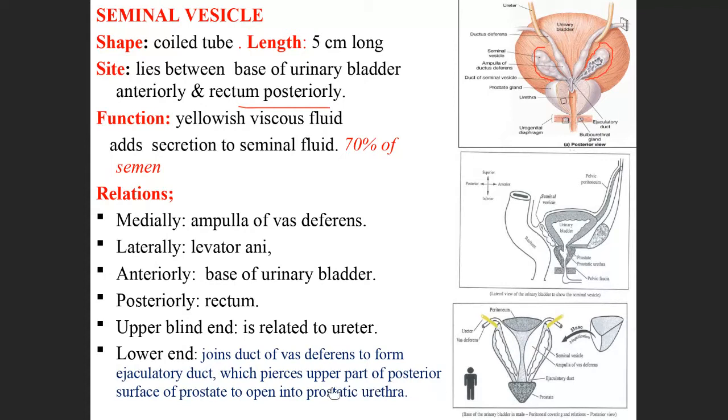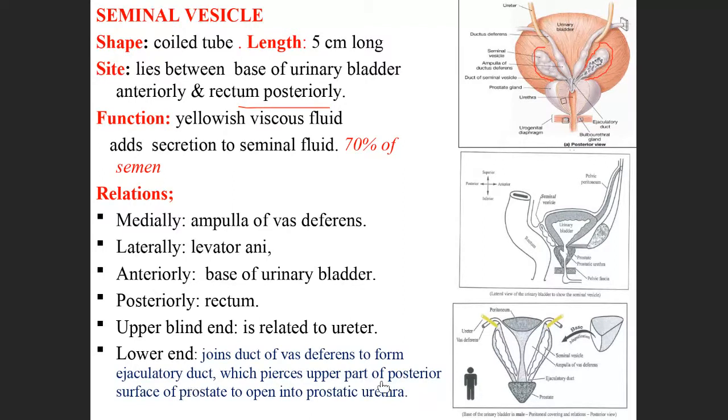The lower part, as you already know, the same thing. So what is the same thing? It joins with the vas deferens and forms the ejaculatory duct. Joins duct of vas deferens to form ejaculatory duct. So where is the ejaculatory duct?